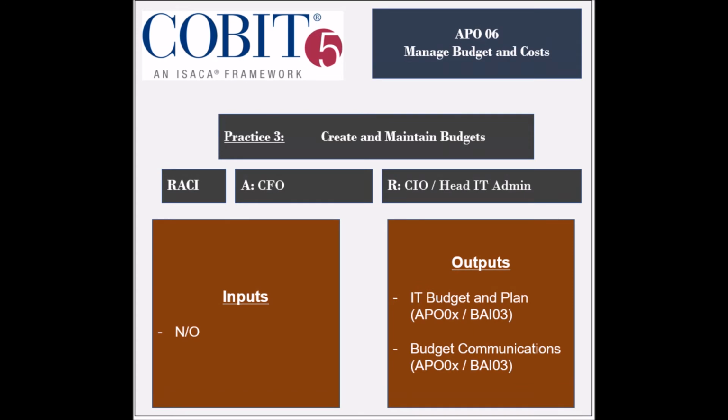From a RACI charts perspective, the entities that are responsible are the Chief Information Officer and the Head IT Administration, and the entity that is held accountable is the Chief Financial Officer. The practice receives no inputs, but generates 2 outputs, which are the IT budget and plan, and the budget communications to be used by several APO processes and the BAI3 process.